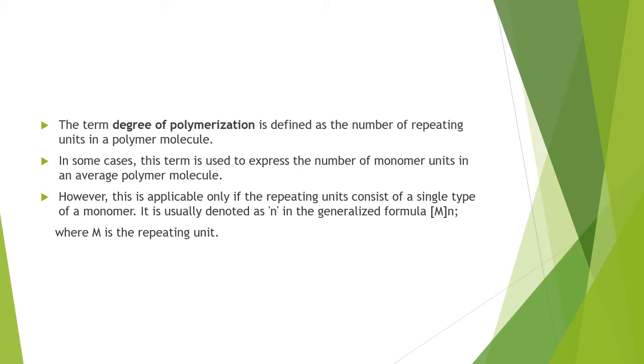In some cases, this term is used to express the number of monomer units in an average polymer molecule. However, this is applicable only if the repeating units consist of a single type of monomer. It is usually denoted as n in the generalized formula (M)n, where M is the repeating unit.